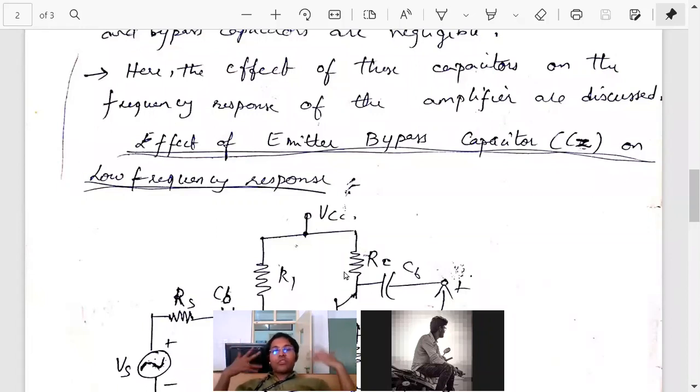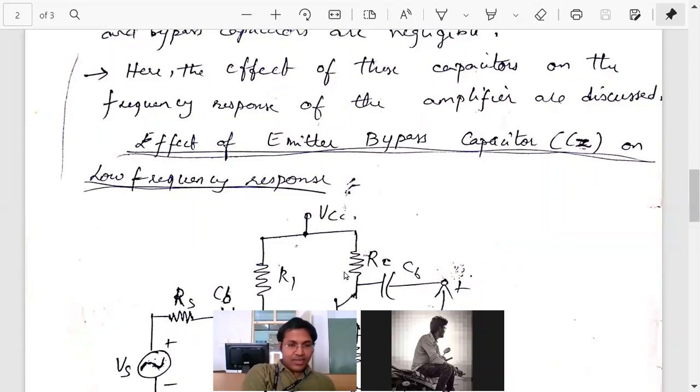They don't want to test how much you can learn by heart. They don't want you to know (a plus b) whole square. They want to know how much you understand, right? So they have every right to give an absolutely new circuit which you have never seen. Then if they ask frequency response, what will you do?